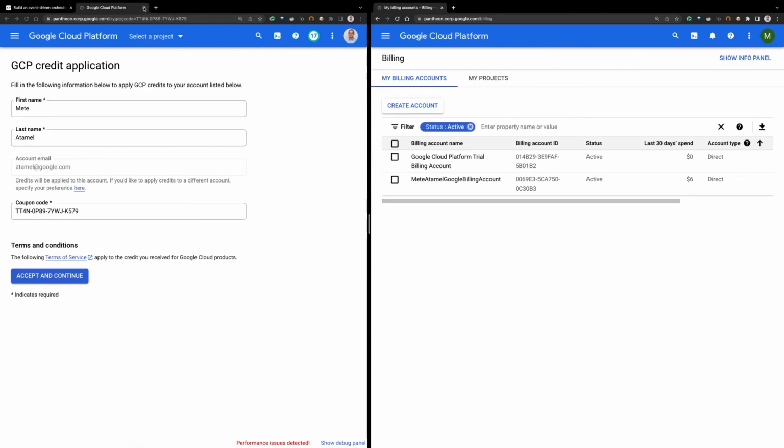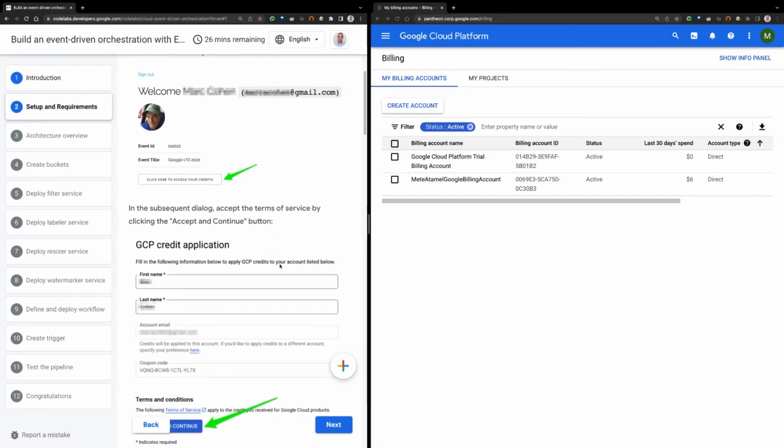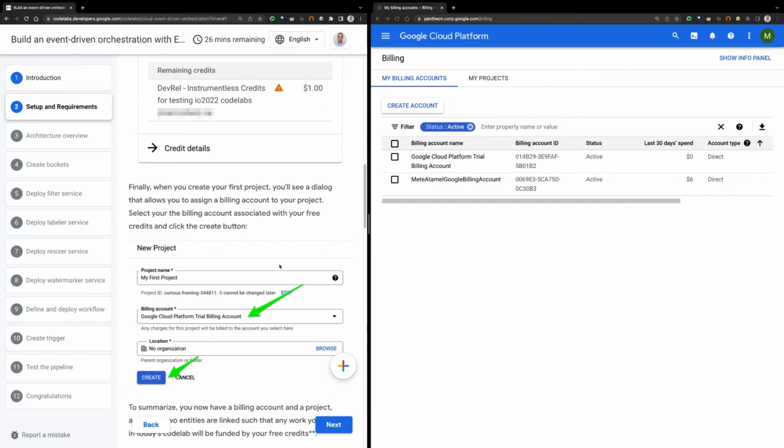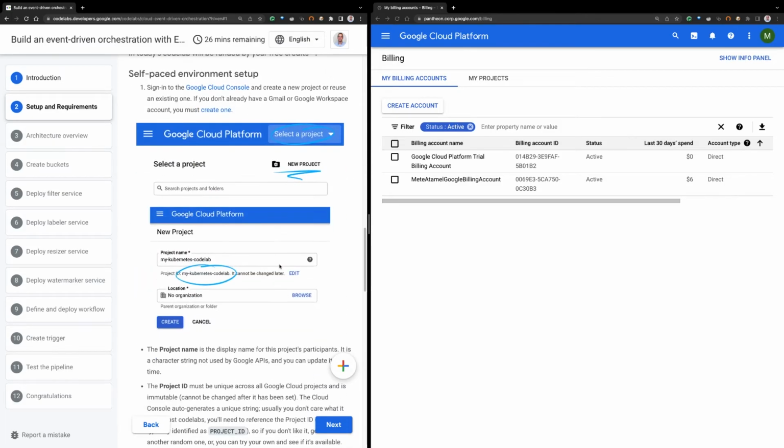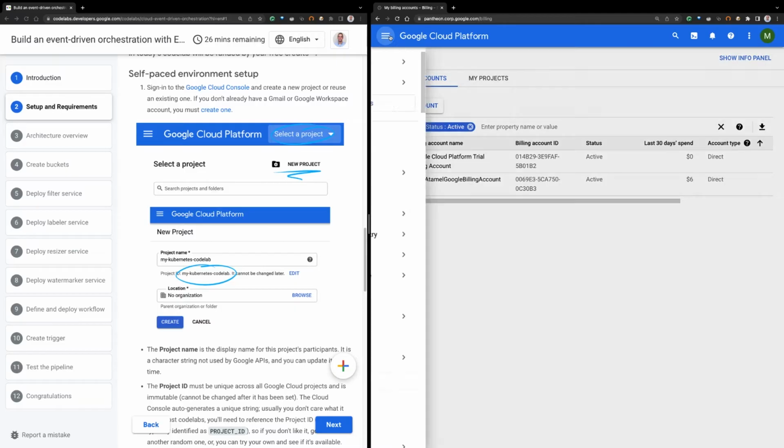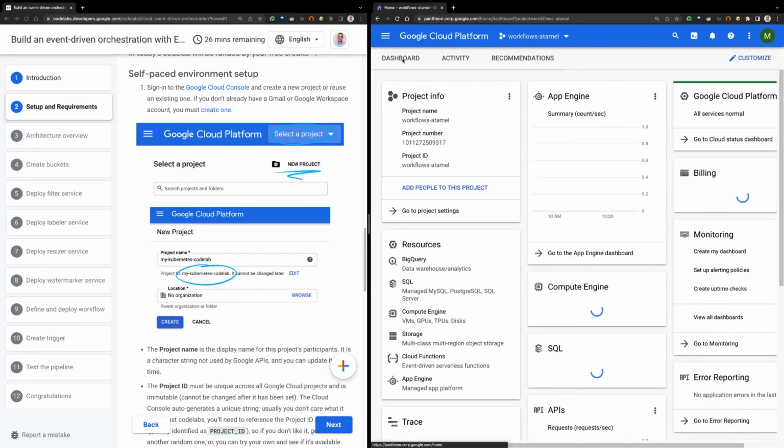So that's that. Once you have the billing set up, the next step is to either select a project, use a project, or create a project. So it's up to you. If you have an existing project, you can use that. But if you want something fresh, you can start from a new project. So here, let me just create a project just to show you how this works.